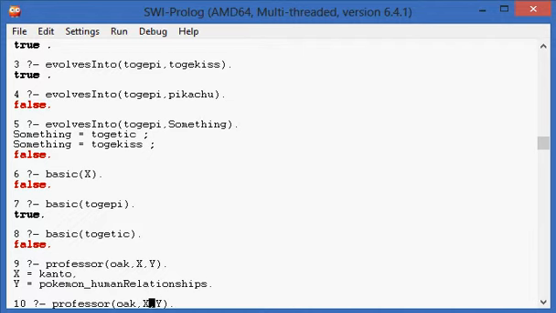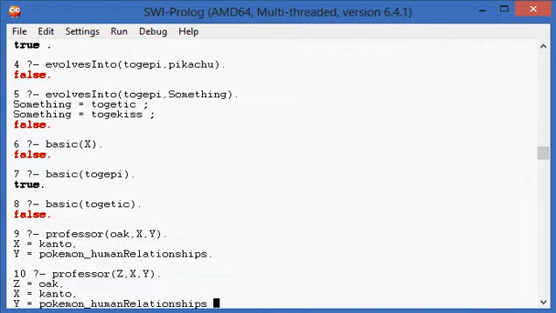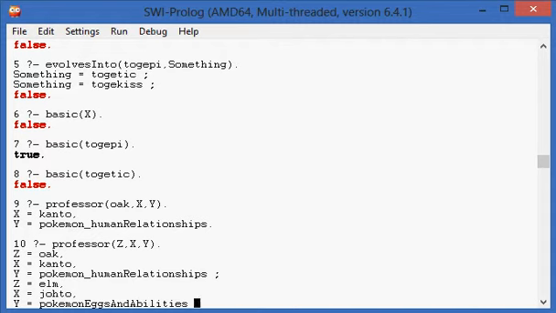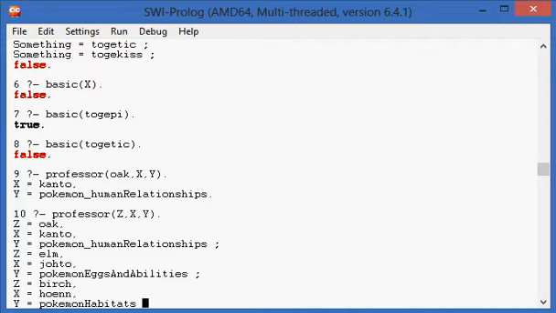Now we can actually just see all of them by doing this. Now these variables have to be different or else it will give you a false, because otherwise it will assume that these values would have to be the same, which none of them are. So we have Professor Oak, Kanto region, Pokemon-human relationships, and we press the semicolon, get another possibility. Professor Elm, Johto region, specializes in Pokemon eggs and abilities. Professor Birch, Hoenn, Pokemon habitats.